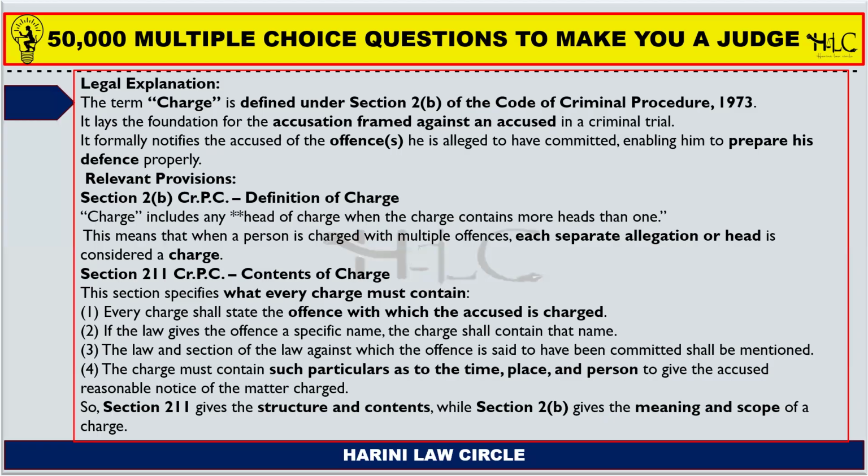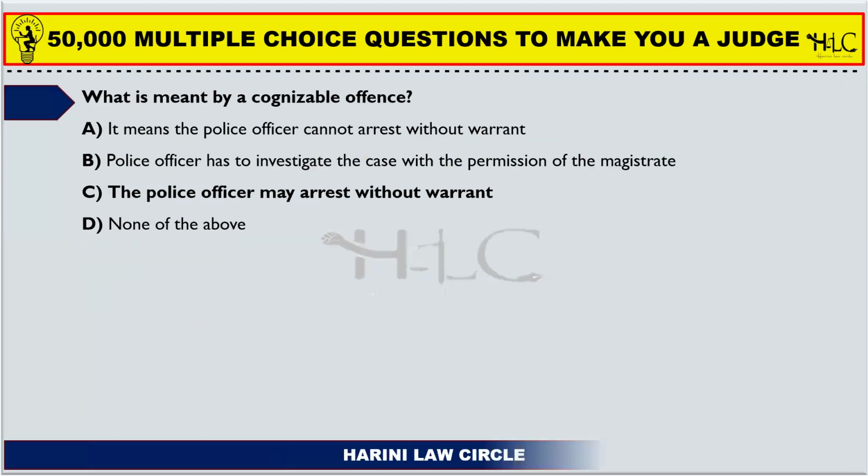Next, the charge must contain such particulars as to the time, place, and person to give the accused reasonable notice of the matter charged. So the accused person needs to know for what offense, under what section, and the time, the place, and the person to whom the offense was committed, the victim, needs to be mentioned. So it will give a reasonable opportunity for him to act upon such offense or accusation. Next one.